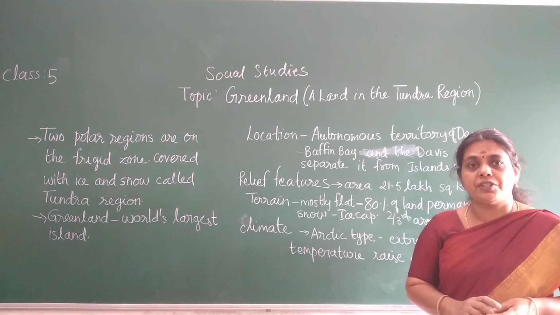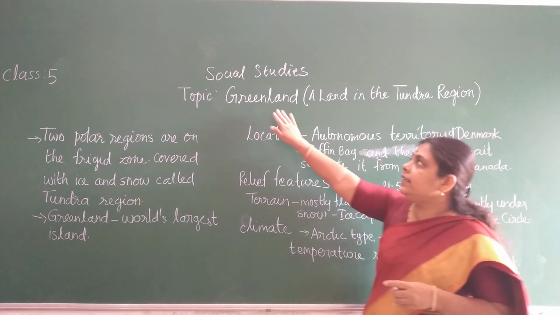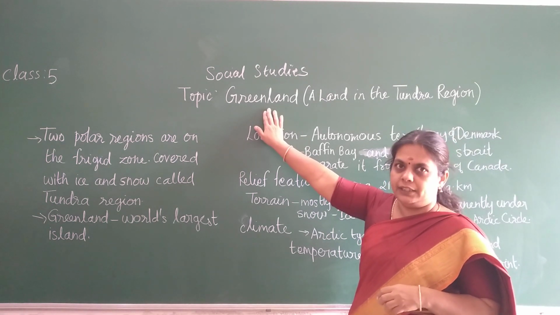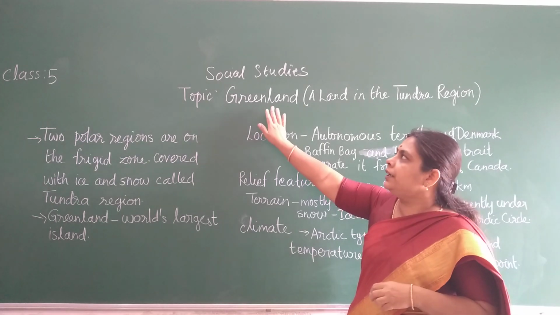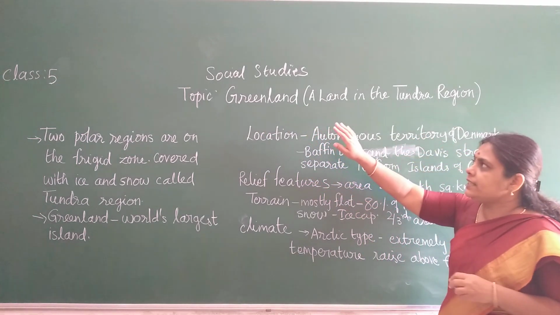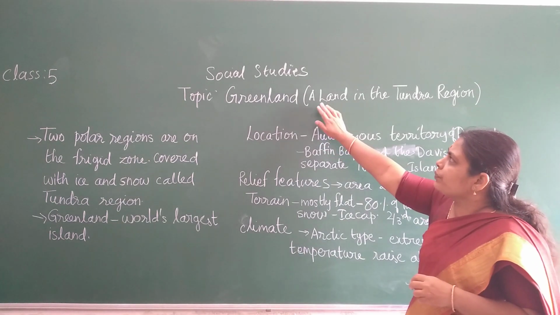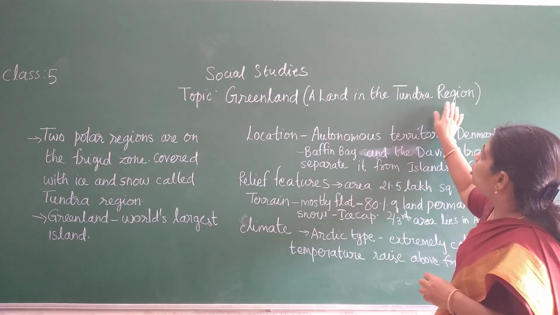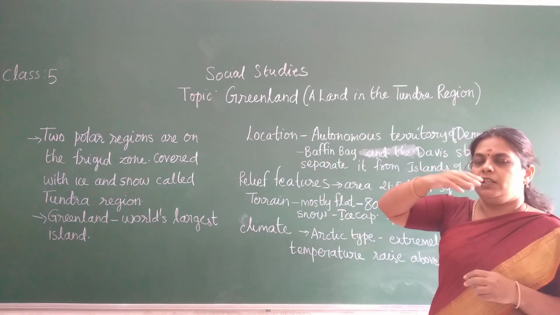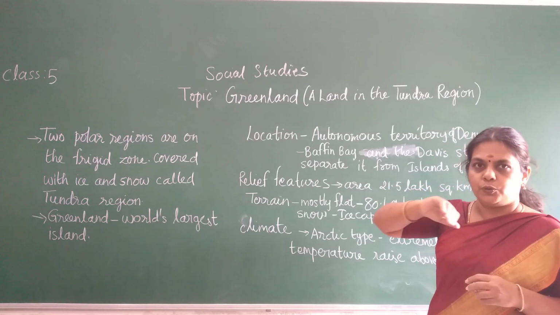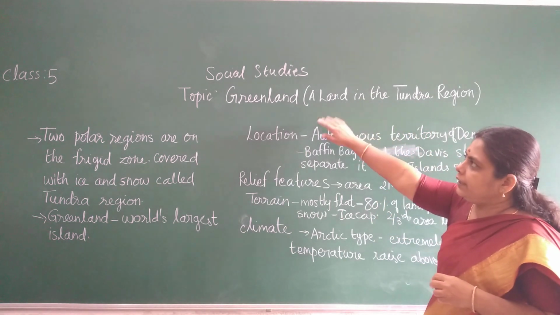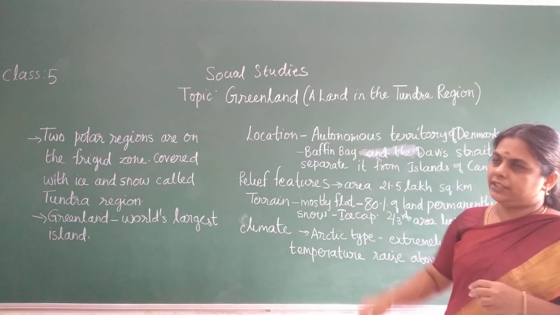So today we are going to start with the new lesson, children: Greenland. Greenland is a country, children, on our planet Earth. It is a land in the tundra region. One by one we are seeing. In the desert region we saw about Saudi Arabia. In the tundra region, a country is there, that is Greenland, children.